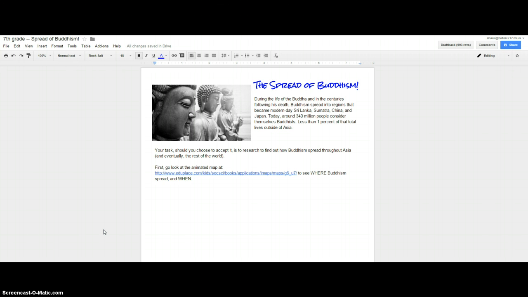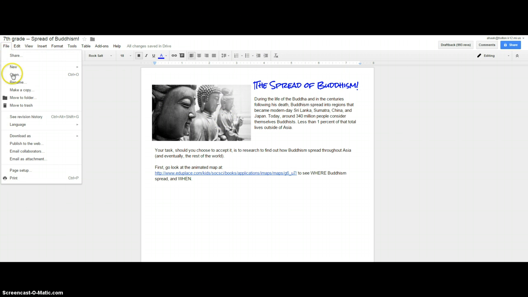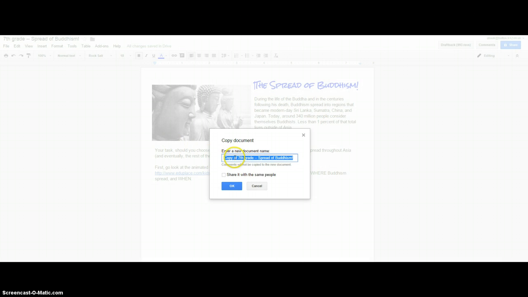What we need to do, we're going to be grading this together today with Mr. Spalding's help. So at the top of the screen, once this is open, go ahead and go to File, make a copy, and wipe off just the beginning part where it says Copy of 7th grade. Wipe off the Copy of and type in Graded, and you can do a couple dashes if you feel like it. If you're really feeling exciting, you can put an exclamation point in there. So now you have a copy. We're going to say OK.